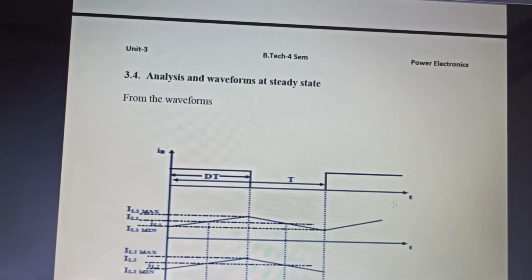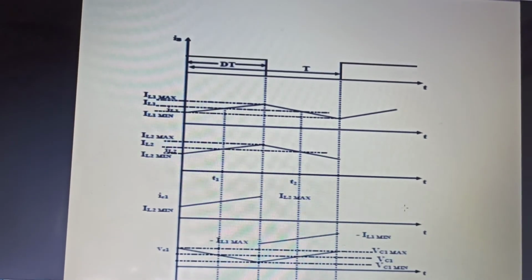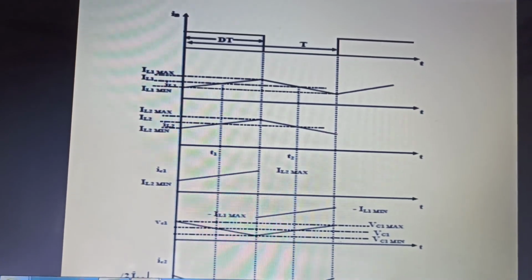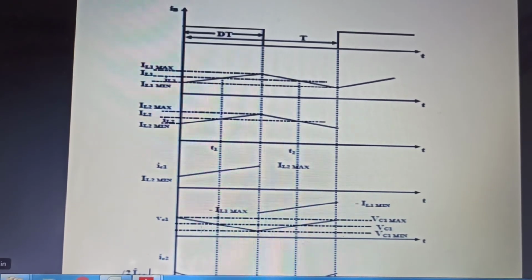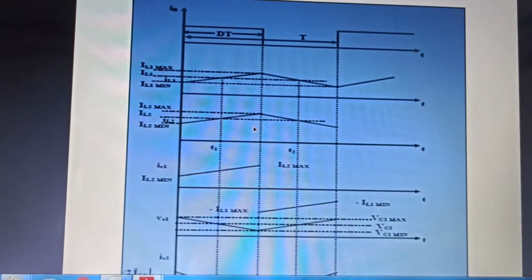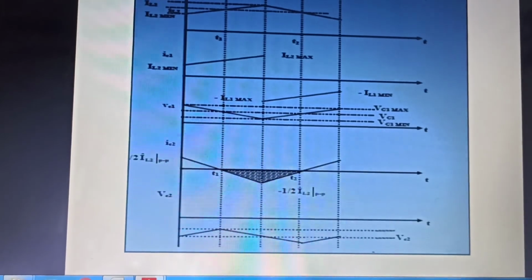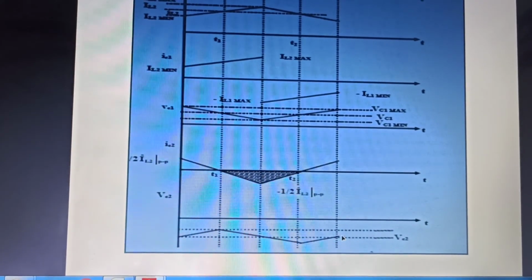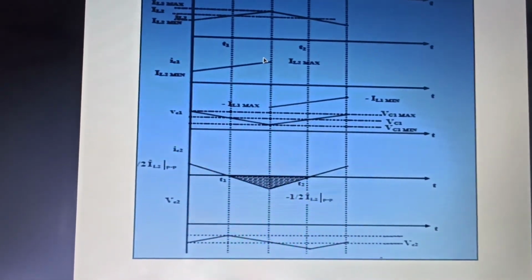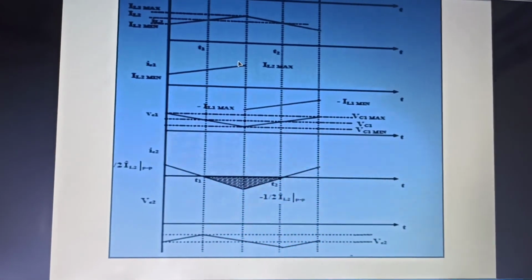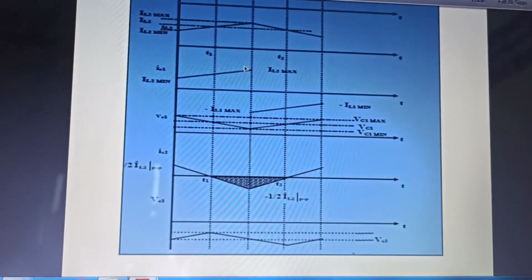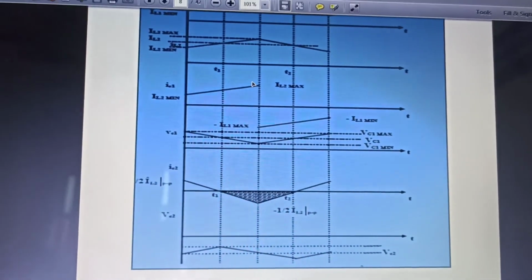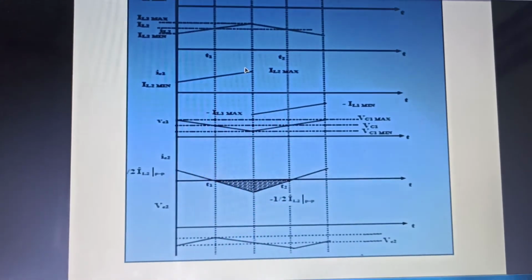Analysis and waveforms. You can see that this is the inductor current, and this is the voltage. The inductor current minus the output current will give us the capacitor current, and corresponding to the capacitor current we can plot the capacitor voltage. This was a very important discussion.